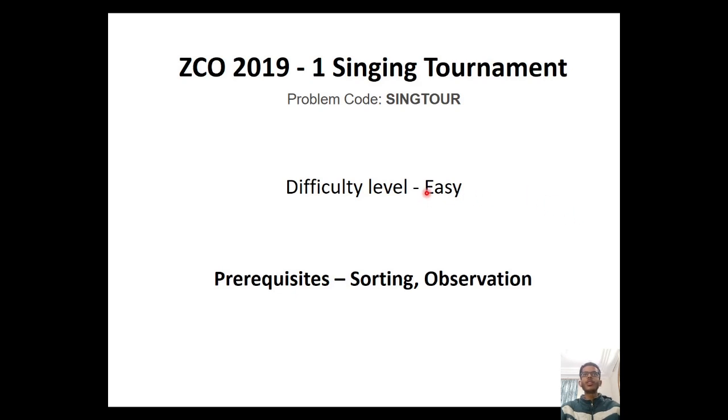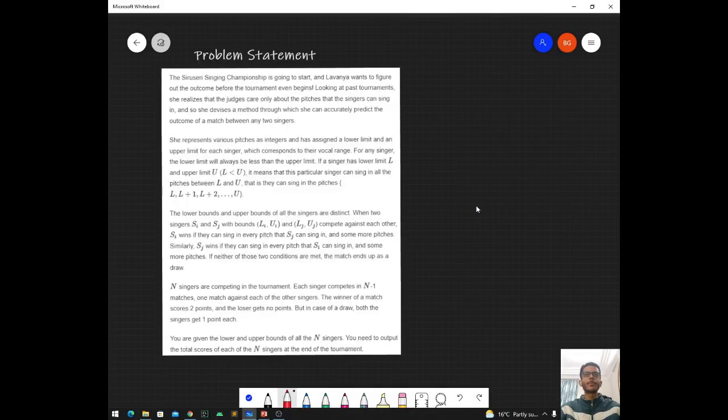The problem which we are going to discuss today is Singing Tournament. It appeared in ZCO 2019. The problem code is SINGTOUR. The difficulty level is easy. The prerequisites are sorting and some observation. So let us directly jump onto the problem statement.